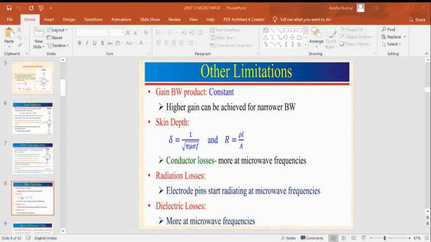And always just solve the question. The first question from this point is: what are the limitations of conventional tubes at microwave frequency? Elaborate it. You can see this question in Assignment 3, and the last date of Assignment 3 is 31st, but you can just solve it properly and make proper notes.